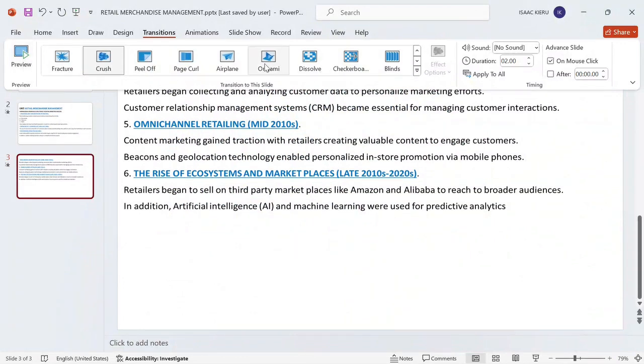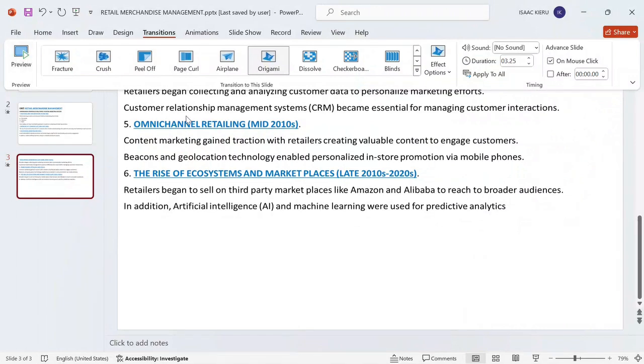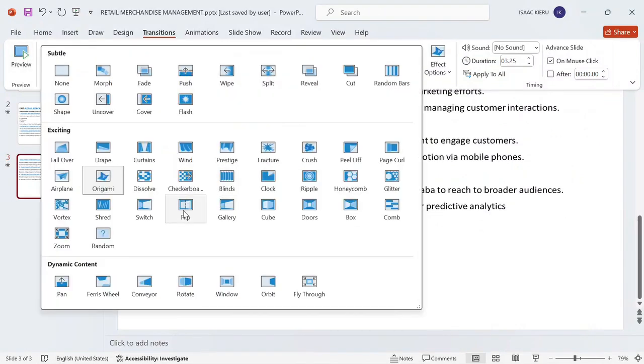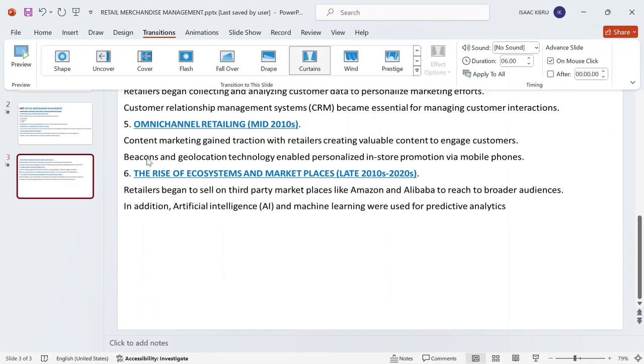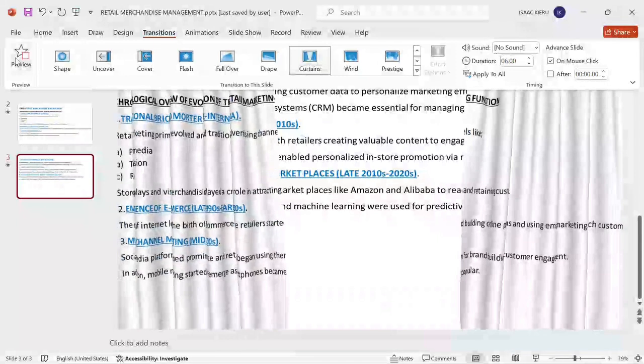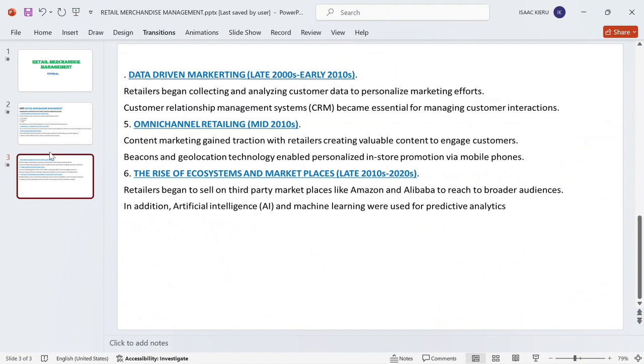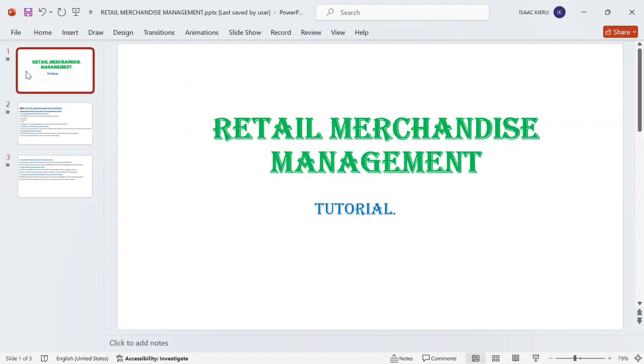So let me try origami again. Click on preview. That's how origami looks. You just use a transition that you like most. For example, let me try using cutting. I just left click once and then click on preview. That's how the cutting transition looks. And that is what I'm going to settle with. As you can see on that slide, there is a black star here. It shows that I've already added a transition. And that is how you add different transitions in a PowerPoint presentation.